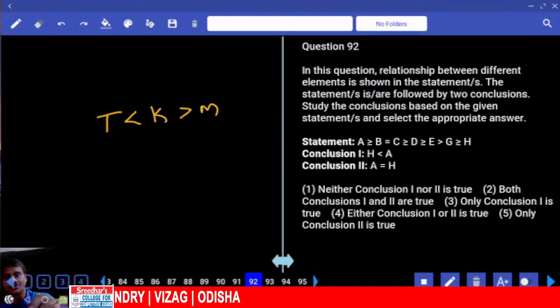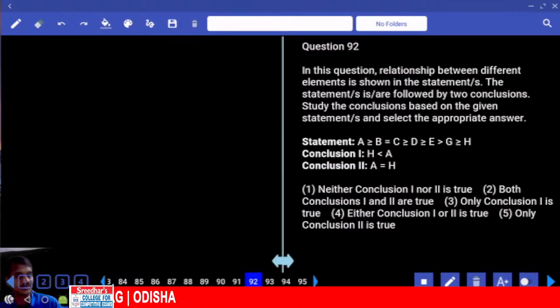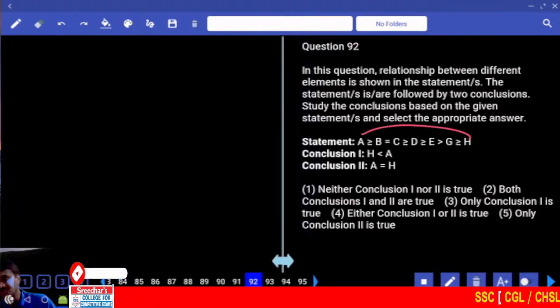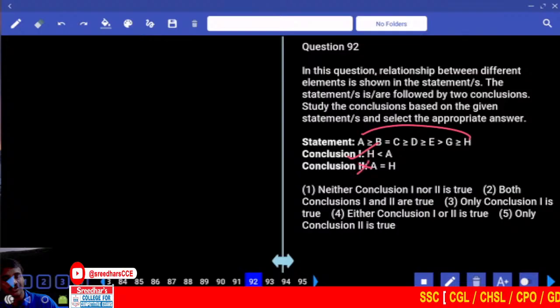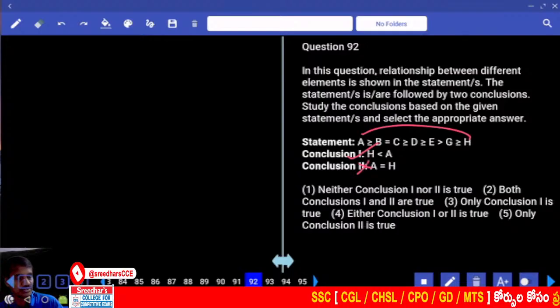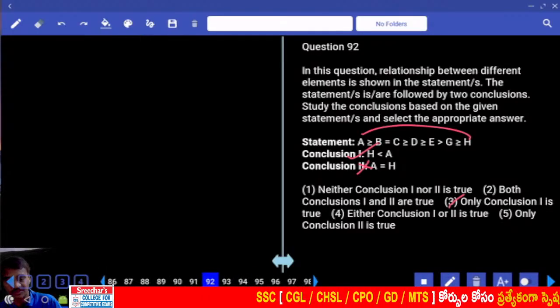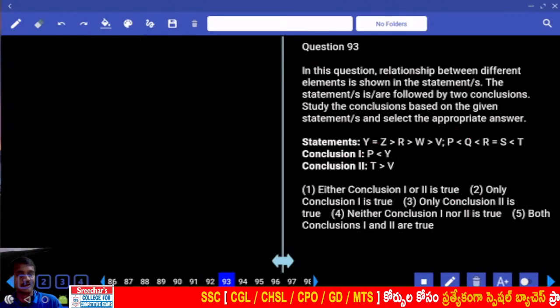Then coming to 92, H and A. If you observe here, A is here, H is here. A greater than H is true; H lesser than A is true; A equal to H is false. Hence only 2 is true, that is choice 3. 92, choice 3.